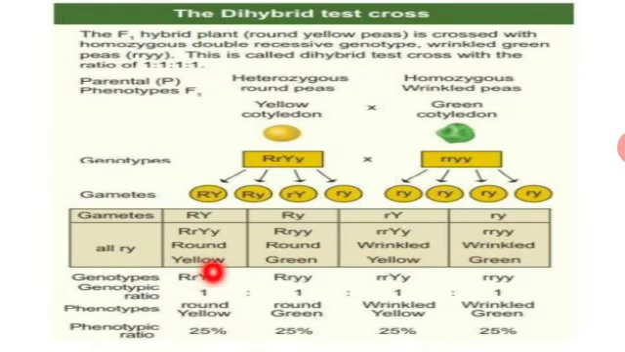So the genotypic ratio is 1:1:1:1. It is round yellow 25%, round green 25%, wrinkled yellow 25%, and wrinkled green 25%.